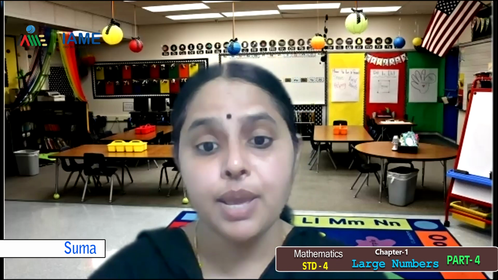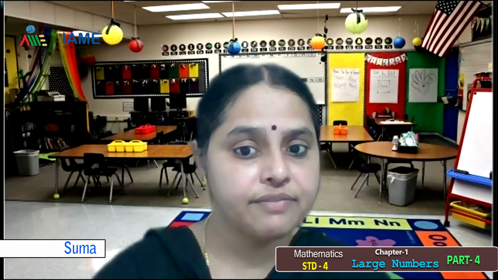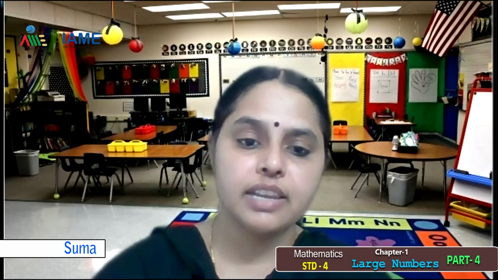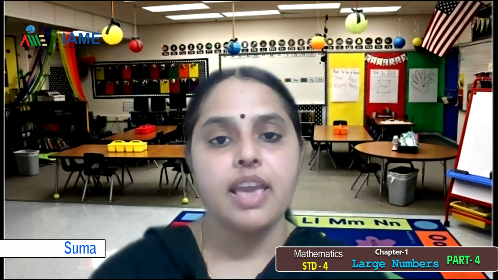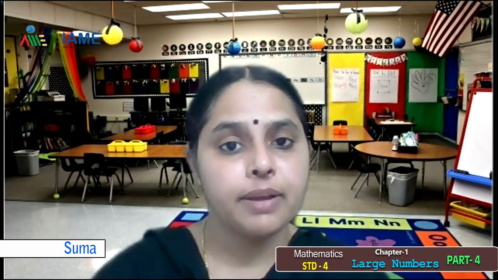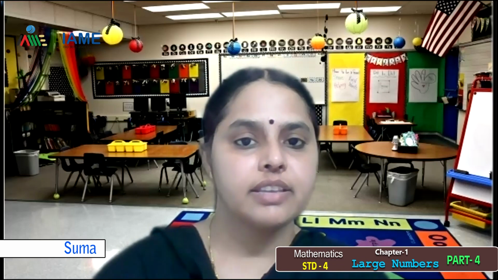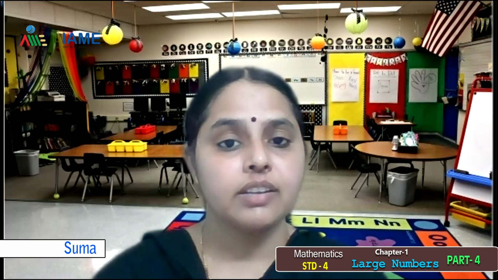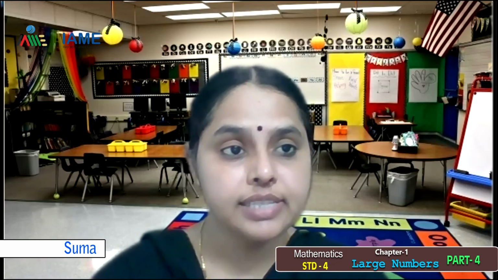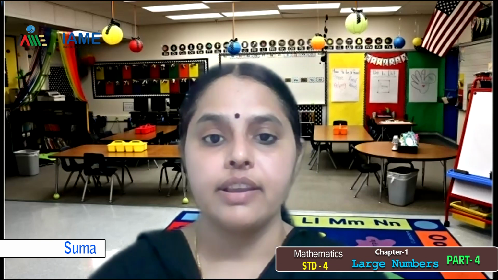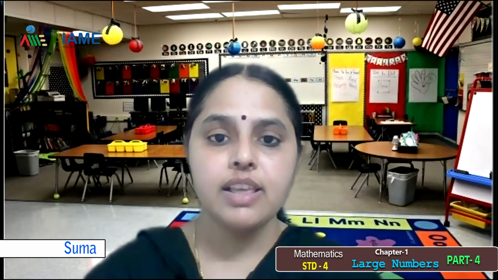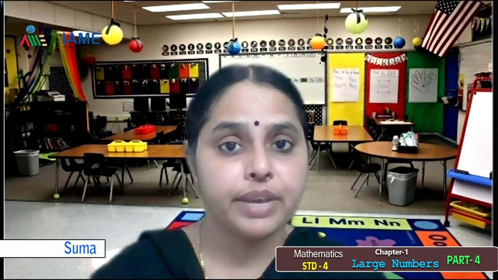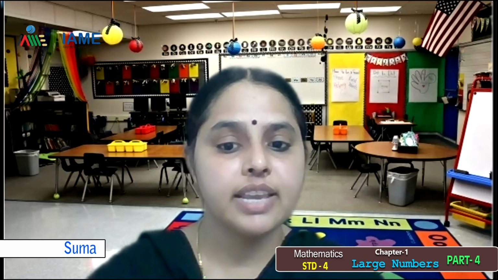We have studied before and after previously, isn't it? From kindergarten we have been studying. So predecessor means the number before the given number, and successor means the number after the given number, just after. So it is always +1 and -1. To get the successor, we will add 1, and to get the predecessor, we will subtract 1. Now let us take few examples and learn it so that you understand better.